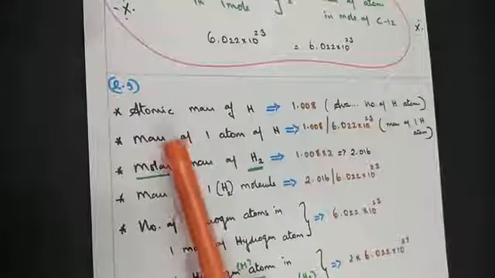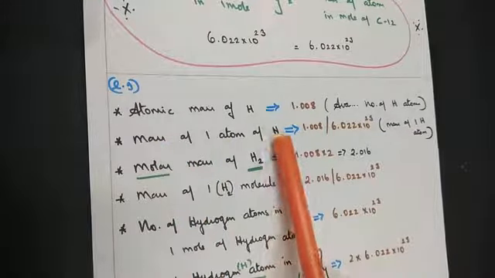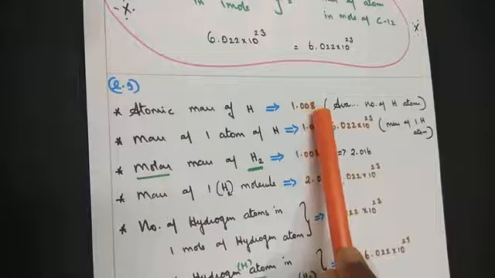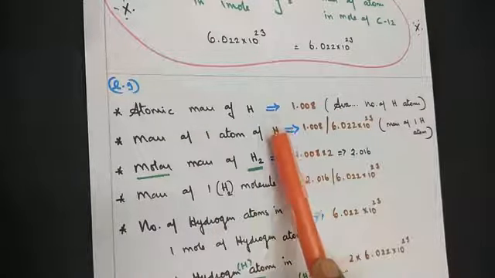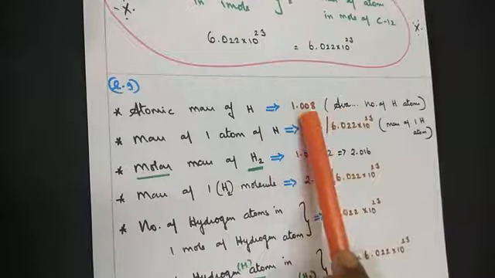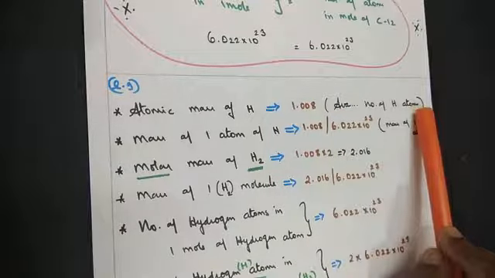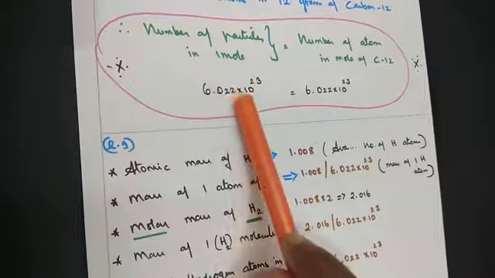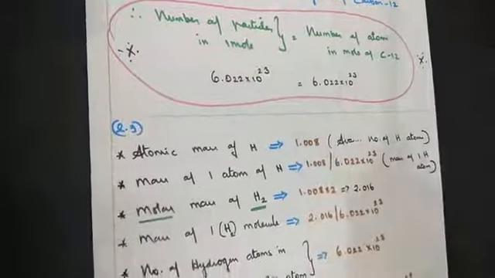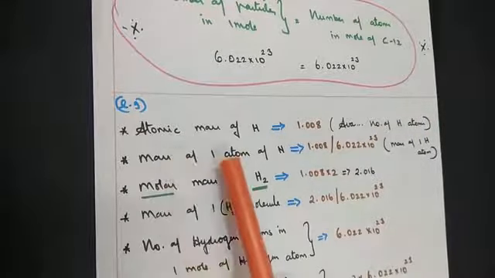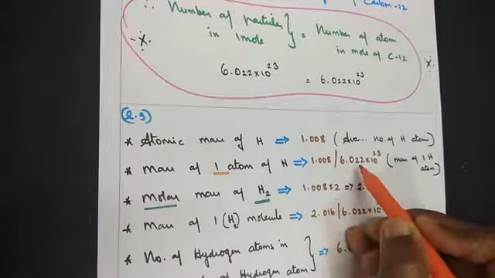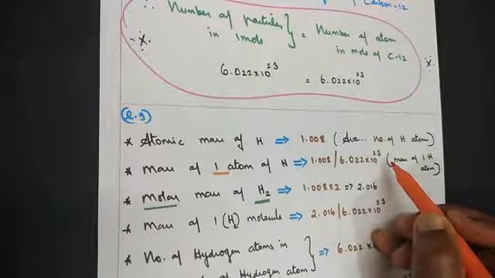Now, coming back to the mass of one atom of hydrogen, please understand, atomic mass of hydrogen is 1.008. When you say atomic mass, there are Avogadro number of hydrogen atoms. When we say Avogadro number, how many hydrogen atoms are there? 6.022 into 10 to the power 23 hydrogen atoms. So when you say mass of one hydrogen atom, you divide the given answer by the Avogadro number. The number will be very small because atoms are invisible to the eyes. Am I making my points clear?